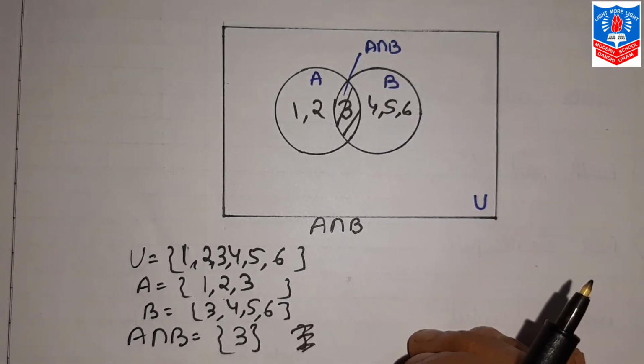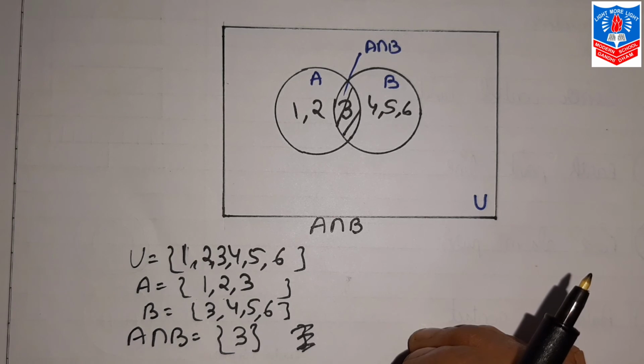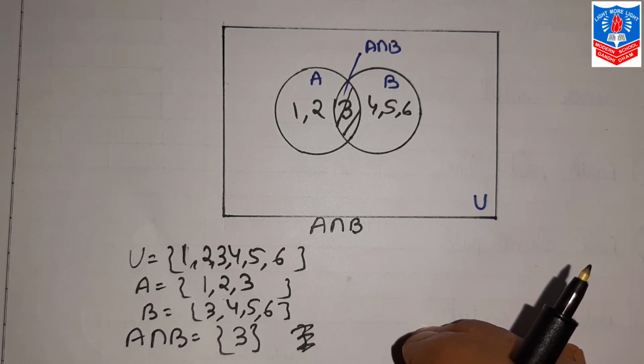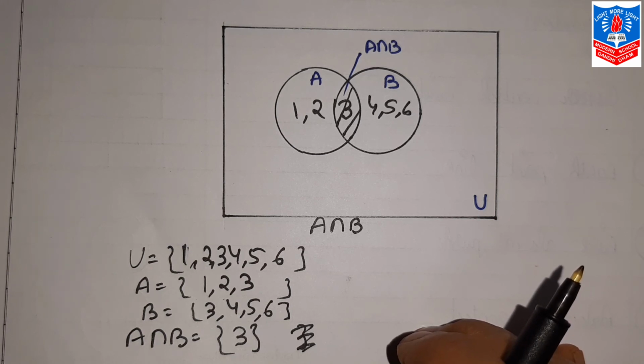One more example: event A is that a boy plays cricket, and event B is that he plays hockey, that same boy. Then A intersection B will be what?